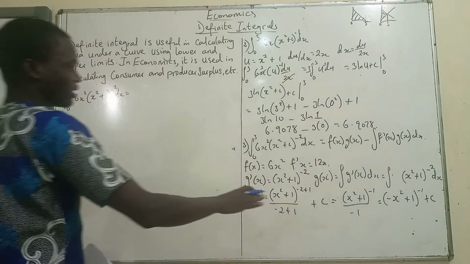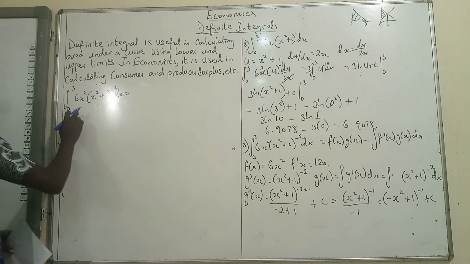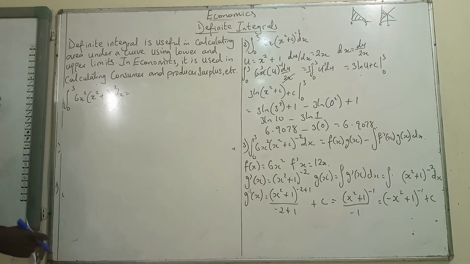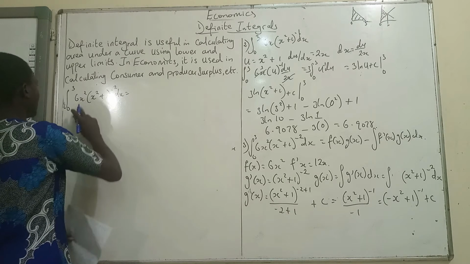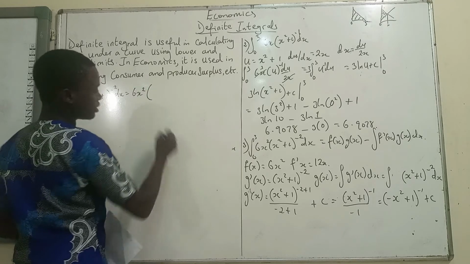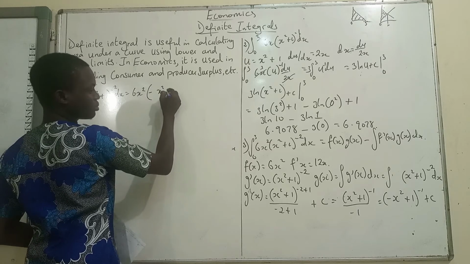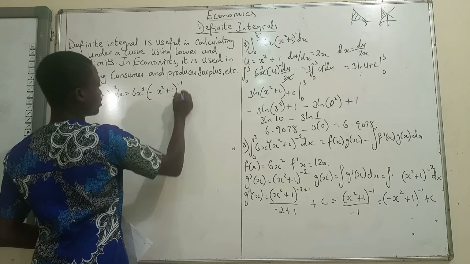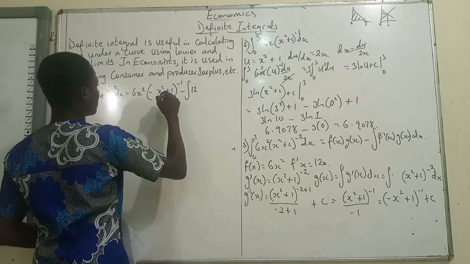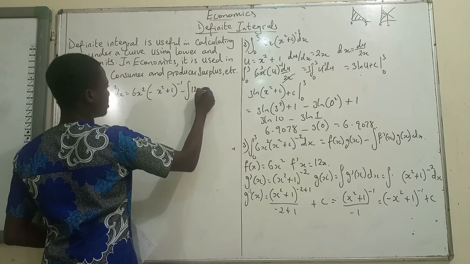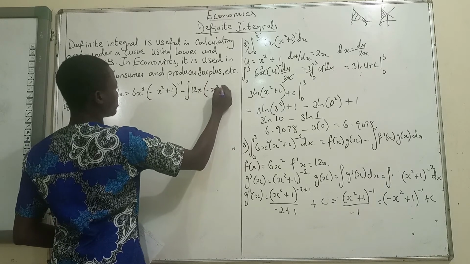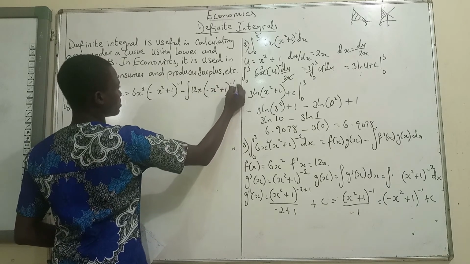Right, so I want to use that now. Sorry for the initial error, or initial unnecessary complication. So 6x squared times this dx then equals, we have f of x to be 6x squared, into brackets g of x, which is minus x squared plus 1 raised to power -1, then minus the integral of 12x into brackets minus x squared plus 1 raised to power -1 dx.